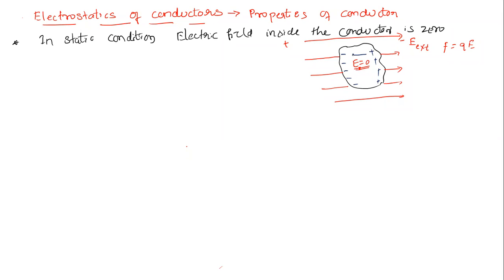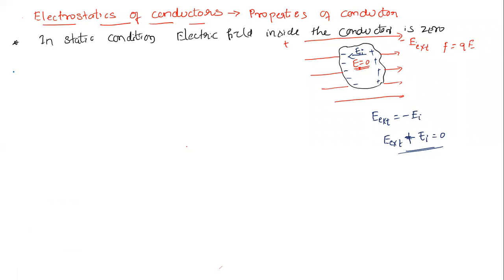An electric field will develop inside in the opposite direction. That is the induced electric field, equal and opposite, so the net electric field becomes 0. External electric field equals minus the induced electric field, so the external field plus the induced field is 0. So inside a conductor the electric field is 0. That is the first property of the conductor.